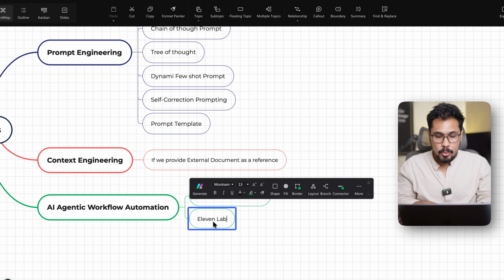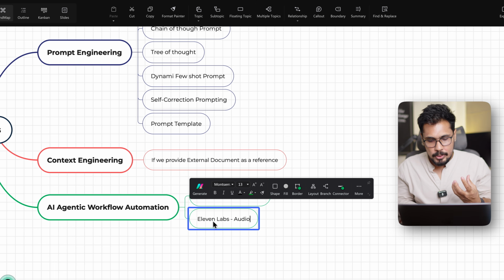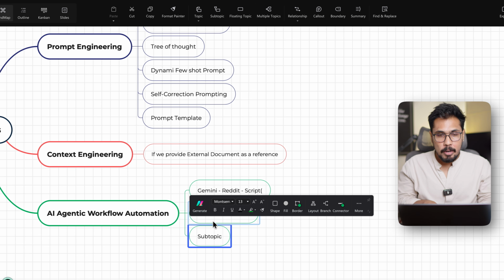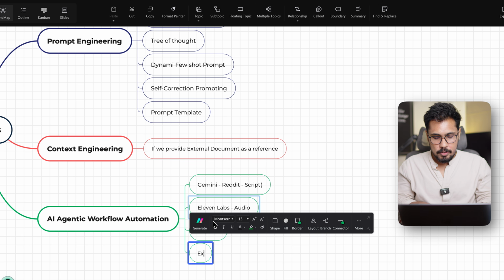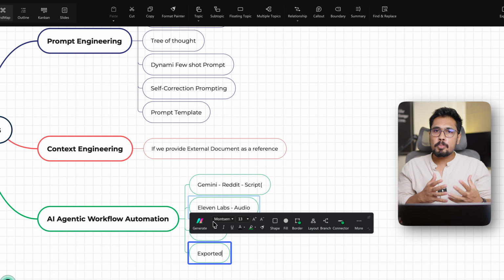I'm uploading it into ElevenLabs to convert into an audio file, which mimics my voice. And that audio file needs to be uploaded into HeyGen so that I can create a video, and that video needs to be exported. So there is a series of steps which I need to perform by using various AI tools.